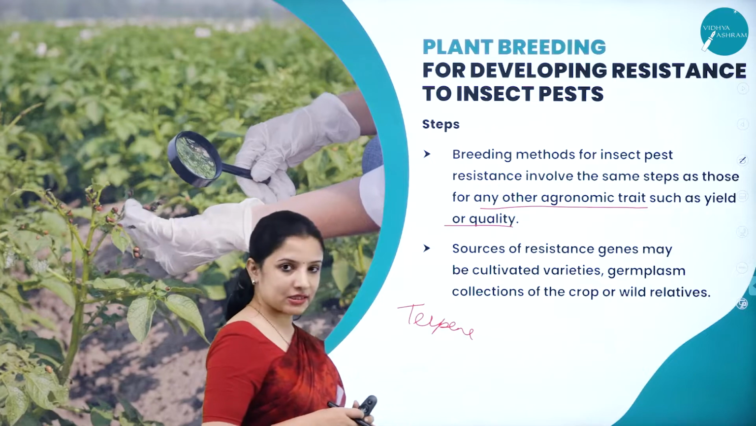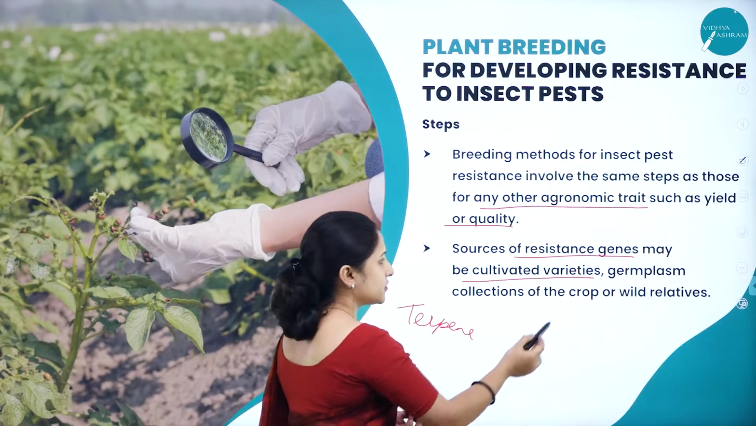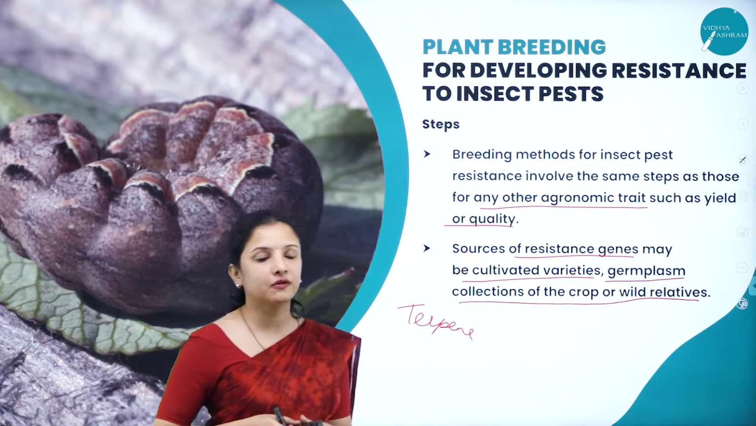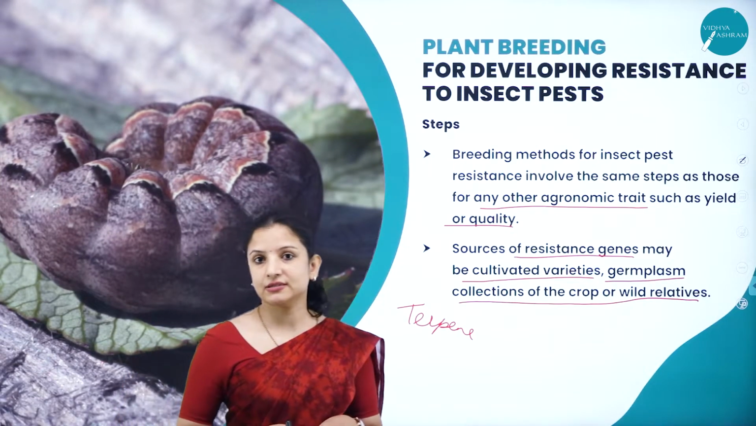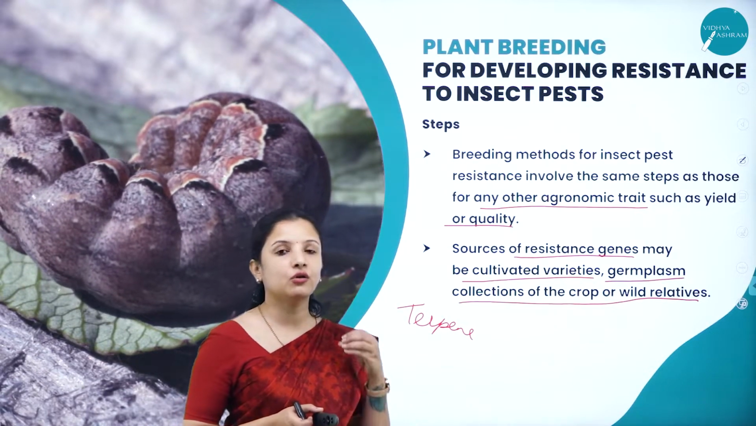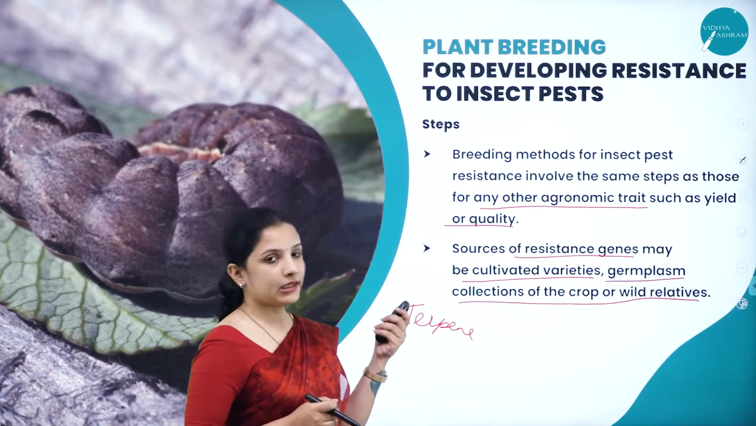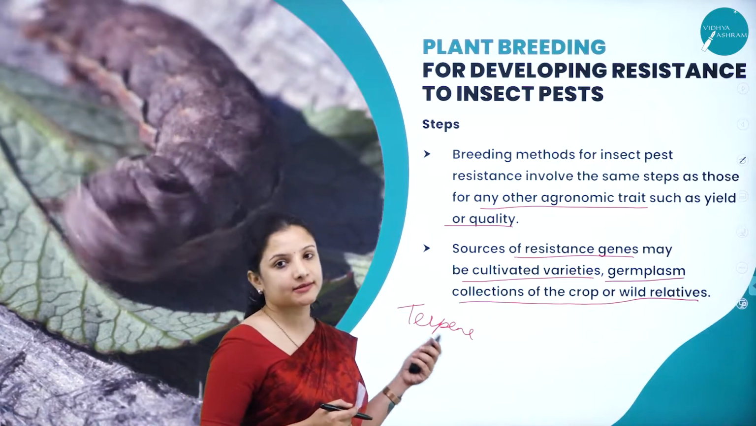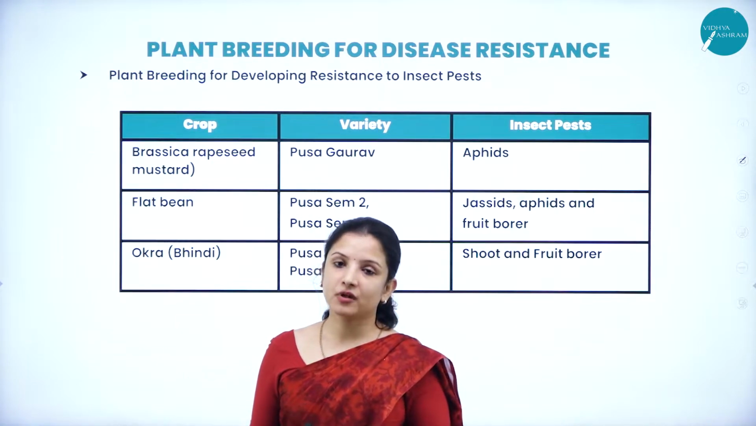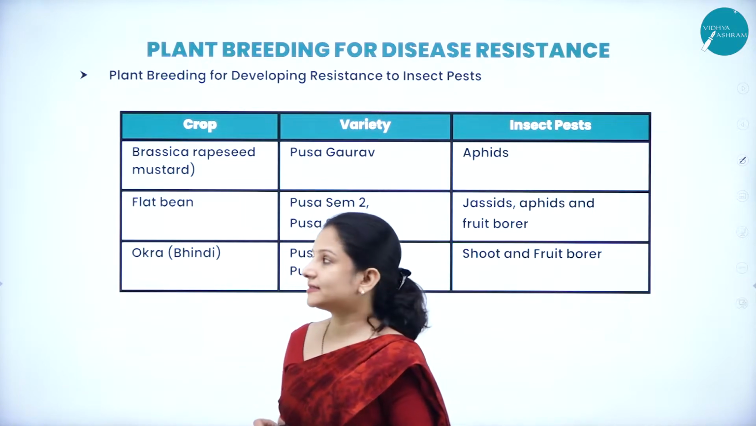So sources of resistant genes may also be taken from cultivated varieties, or from germplasm collections, either of the crop or wild varieties, because I told you most of the wild varieties are resistant to diseases and all that. From there, such genes can be collected and incorporated into other varieties so that a new hybrid can be produced. So that is how they create crops or hybrids which are resistant to the insect pests. There are a lot of hybrid crops that have been developed which are resistant to the insect pests.